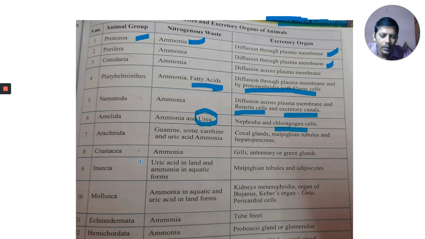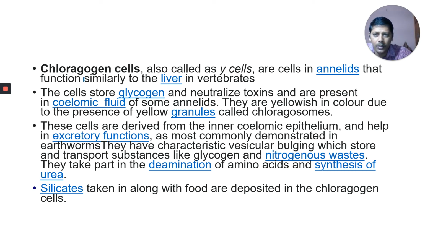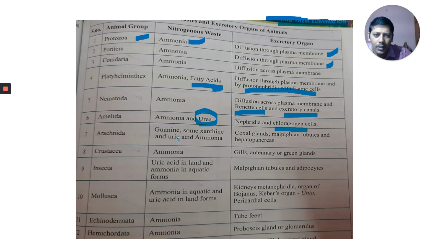Okay, you can also study some more information regarding the chloragogen cells here. I have given it, you can read it. Arachnida. In Arachnida class, guanine is the nitrogenous waste material. This is a new term. Xanthine is also there. Uric acid and ammonia are the nitrogenous waste materials in Arachnida.